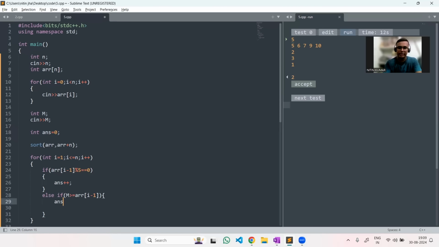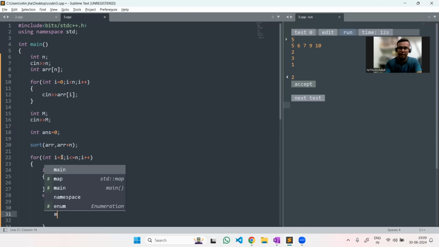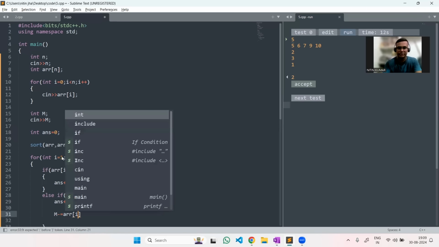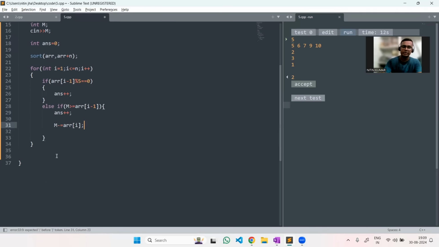So the answer will be incremented by 1, but my total money will be subtracted by the amount of the candy that I have purchased. So this is the case. And at the end, after going to each index and checking for the valid condition, whatever I have in the answer variable will be my answer.